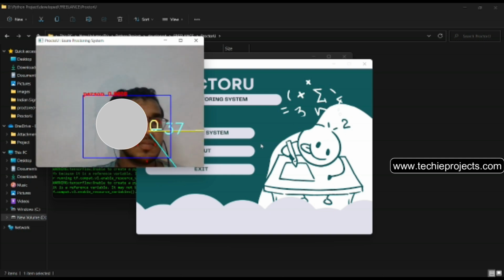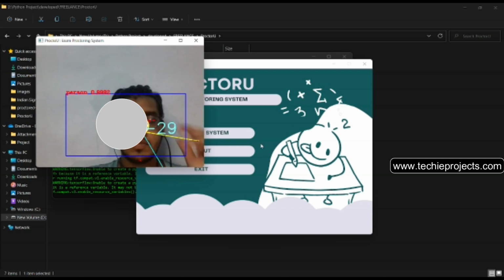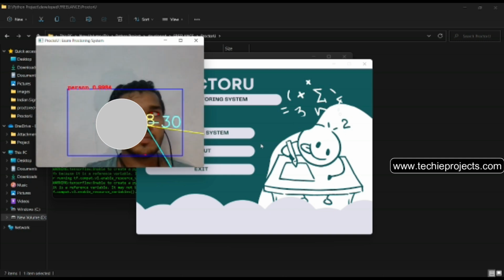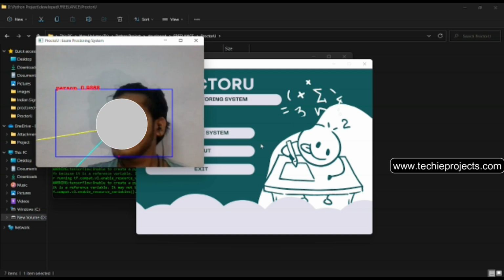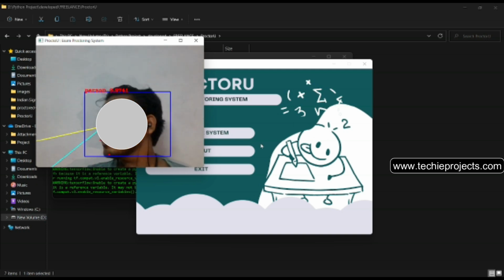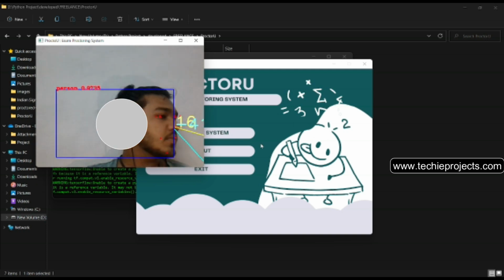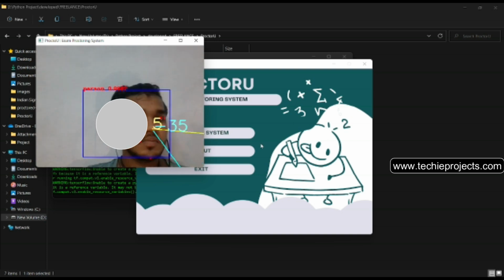So the aim of the tool is to determine whether a student is cheating in the examination. Looking right. If he or she is found cheating, it will give a warning for some time, and even after multiple warnings, if he or she is found cheating, the examination will be closed automatically. So it can also detect the phone.